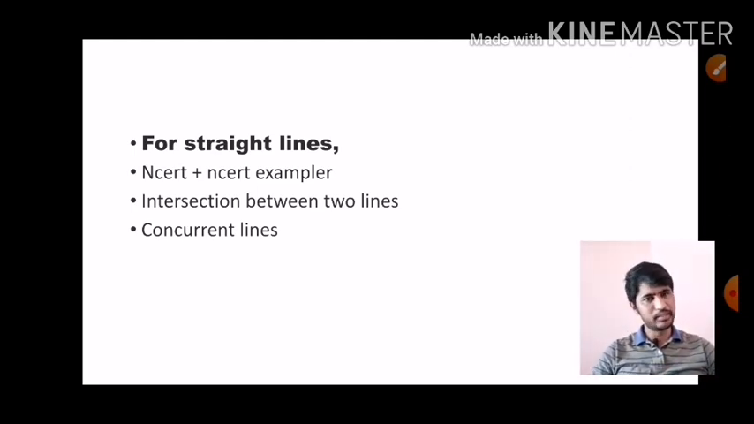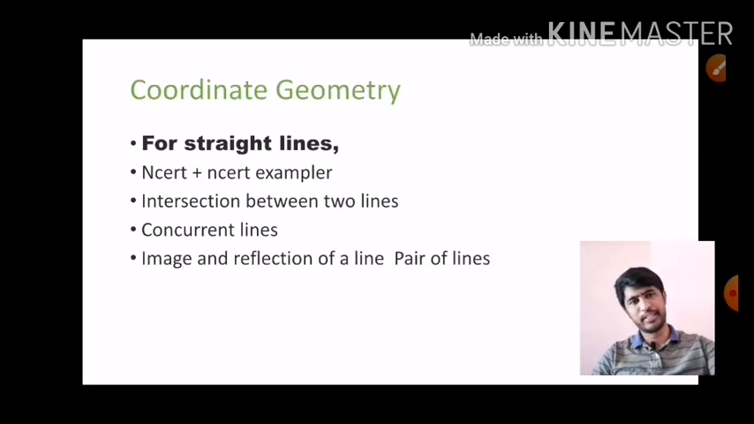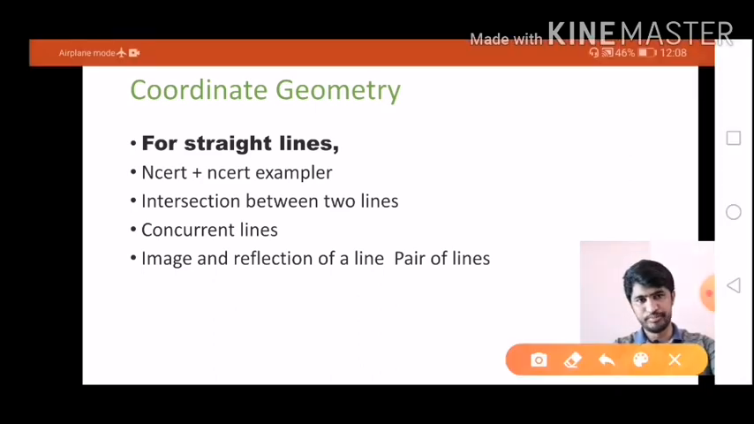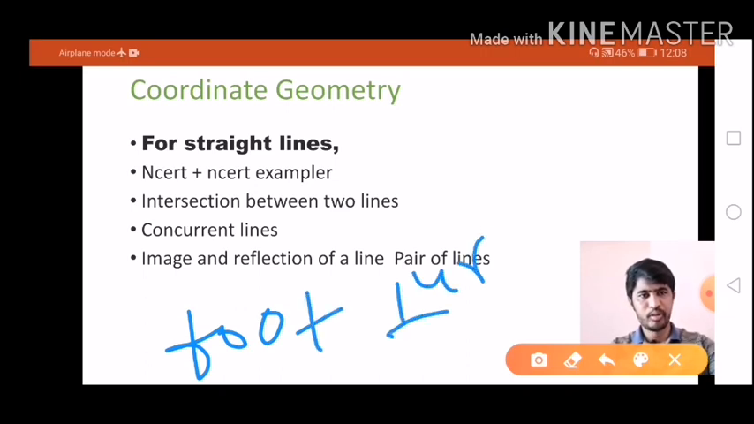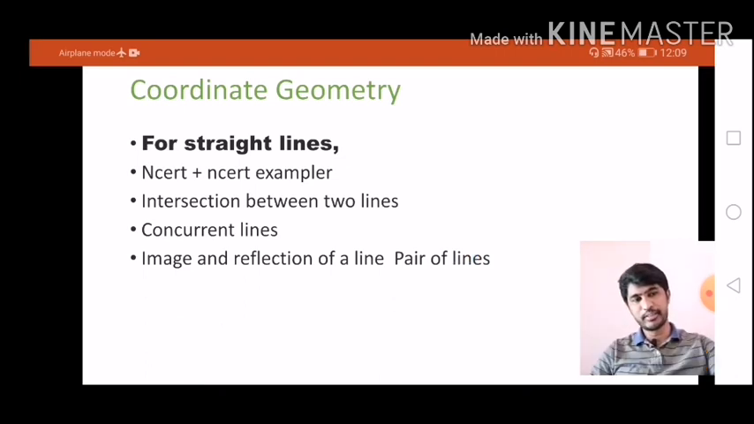Apart from that, you should practice concurrent lines also. This is one of the easy things. And next, the very important thing from straight lines is image and reflections, and also foot of perpendicular. This is also very important. If we practice applications based on image, reflections and foot of perpendicular, I am giving assurance to every student, you can easily solve coordinate geometry problems in JEE. So please practice all these things and take a screenshot. We'll go for the next chapter.